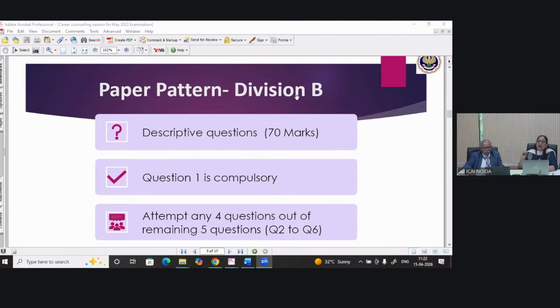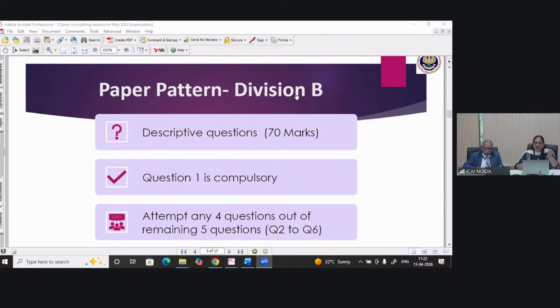You have to opt for the most appropriate answer, right? So rather than emphasizing only the correct one, you need to see which of the given 4 options is the most appropriate or best answer. Of course, if there is any ambiguity in the question, ICAI will take care. They will provide an optional answer or whatever way they will look into it. But please keep in mind that you have to pick the answer which is most appropriate.